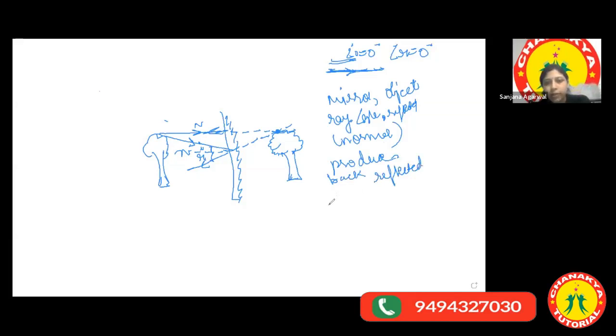Take another ray with the 0-degree angle. Angle i is equal to 0, so angle r will be equal to 0. Now produce it back again. Produce back the reflected ray again, and you will get a point. That point will be the image of the same point where you took the rays coming out from, like here we took the top of a tree. So these are certain steps that you can just remember, and you can draw the image of any object.